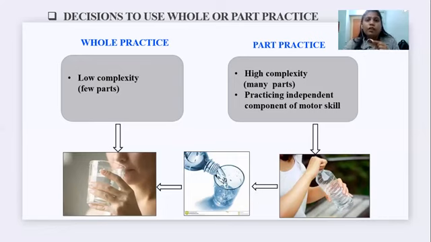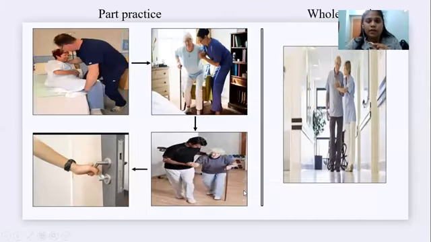If the patient can't do whole practice, then start with part practice. We practice as parts, like open the cap of the bottle, then another part, pour the water from bottle to glass, then drink the water. Likewise. So this is the whole practice and the part practice.